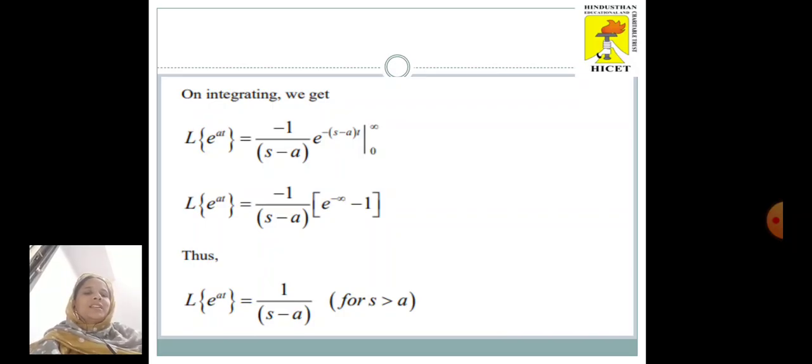We know the limit e power minus infinity is 0. So finally we get L of e power at is 1 by s minus a for s greater than a.